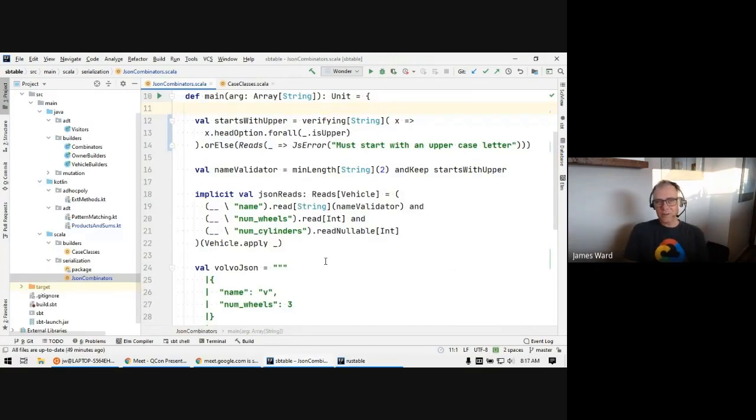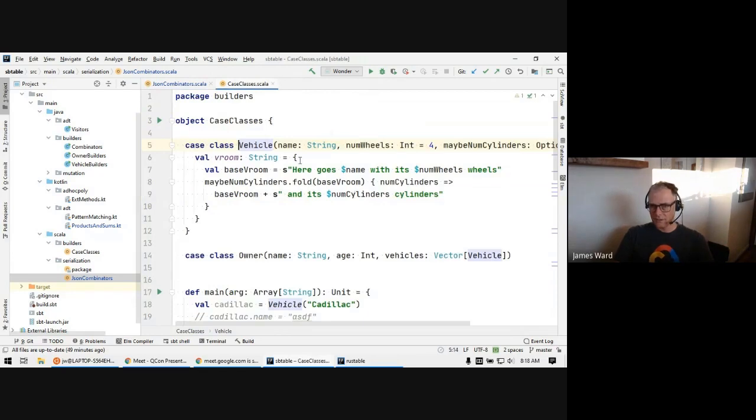Okay, so let's pull together a lot of these concepts that we've walked through into something that will make sense of why we need these things and how they can be useful. So in this example, we've got our vehicle. You saw our vehicle earlier. It's our case class. It's immutable. It has those default parameters. We don't have any builders.